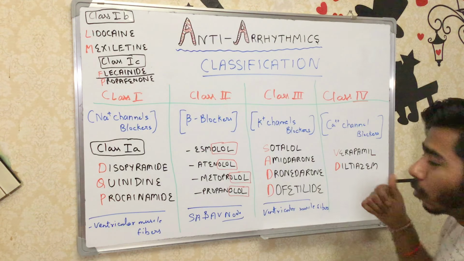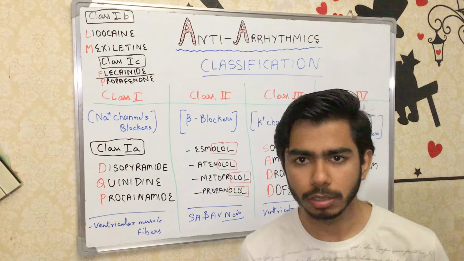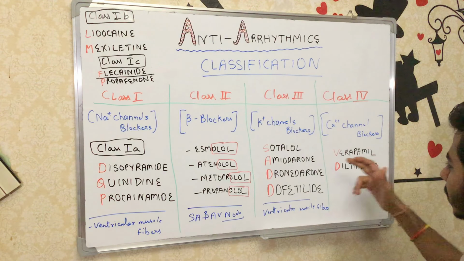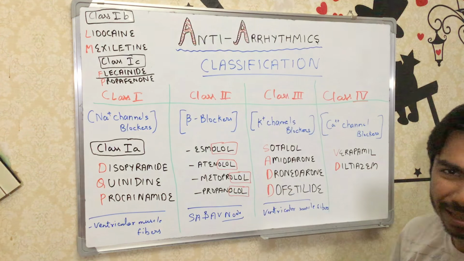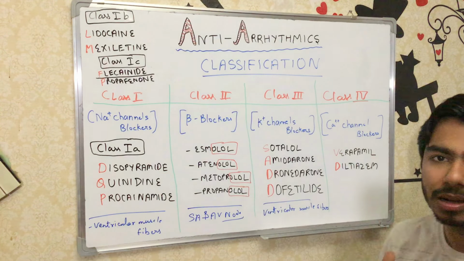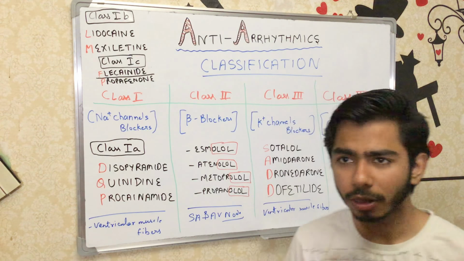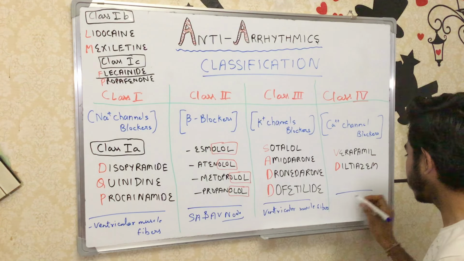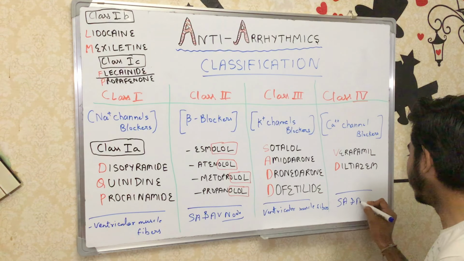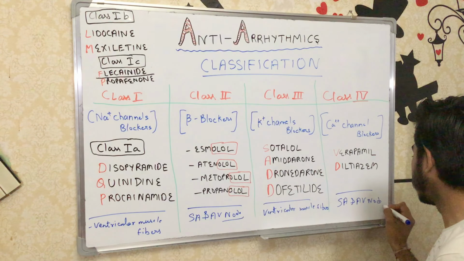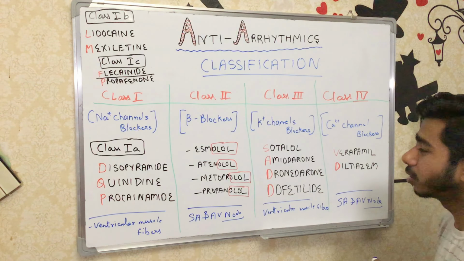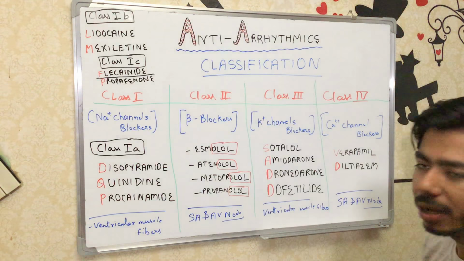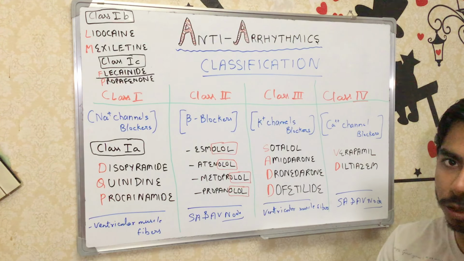Talking about class 4, that is the calcium channel blockers. We have two drugs in case of antiarrhythmic: verapamil and diltiazem. Where are they working? They are mainly working in the SA and AV node. So the thing to remember about the class 4 agents is that they are working on the SA and AV nodes, not on the ventricular muscle fibers.